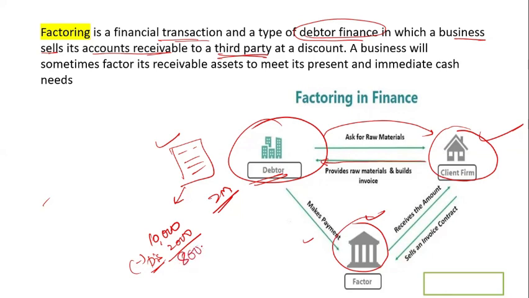Now the company gets 8,000 rupees for the hundi of 10,000 rupees, because he needs urgent money. So he says, yes, I'm okay with it, give me 8,000 rupees, you take this 10,000 rupees hundi with yourself. Now the hundi is in the custody of the bank.